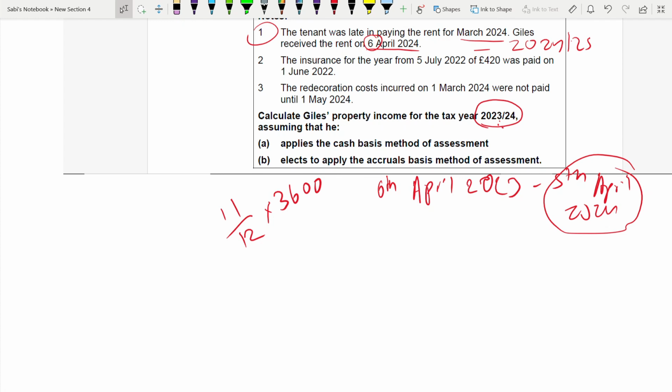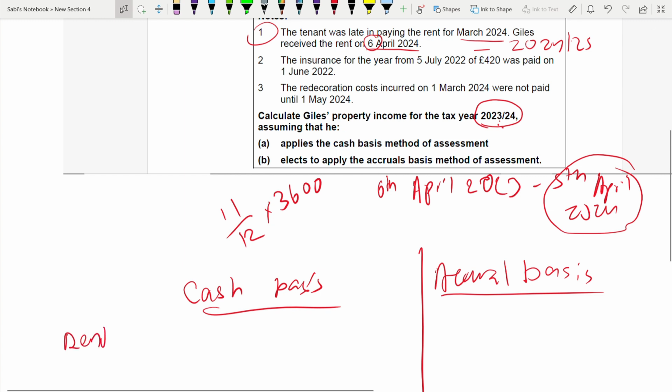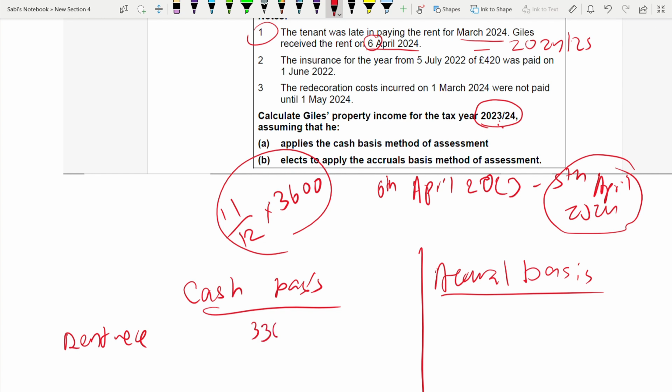So I'm going to write here cash basis, accrual basis. Rent received. Under cash, it's only for 11 months, which will be 3,300. But accrual, it does not affect when you receive, it is 3,600.